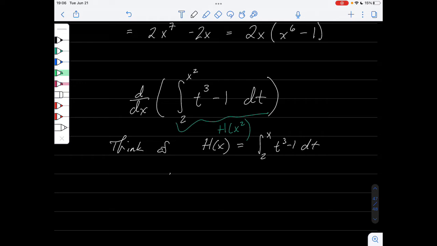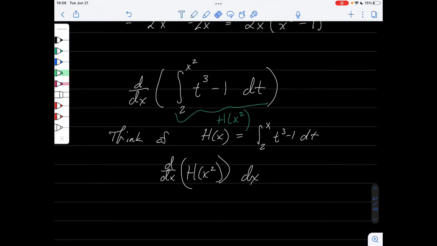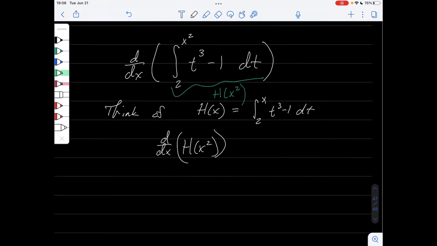So we can take the derivative of h of x squared. Or, well, not a dx. We already kind of integrated the dx and the dt's inside the integral.